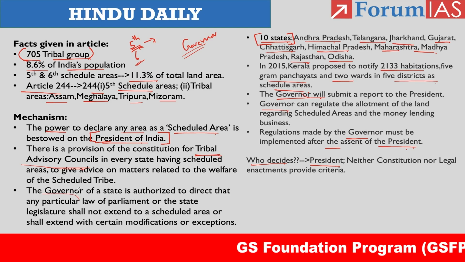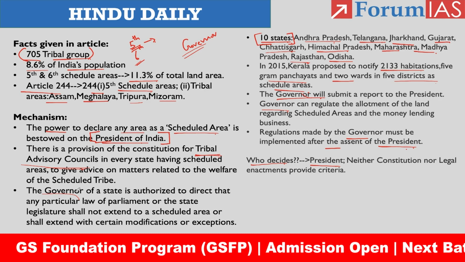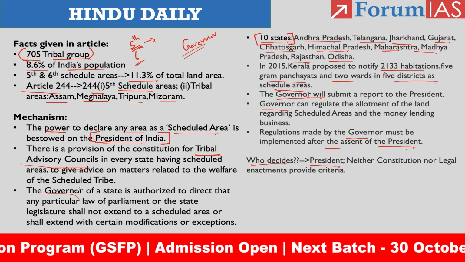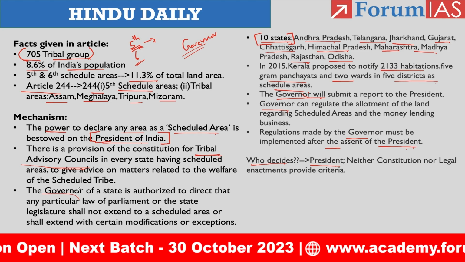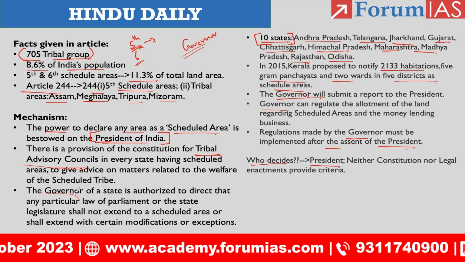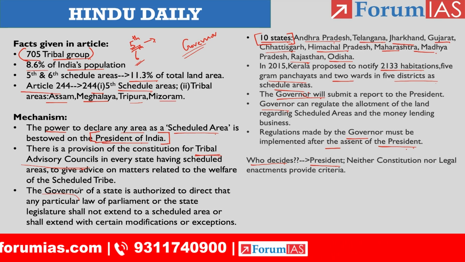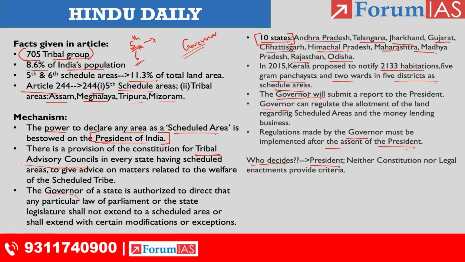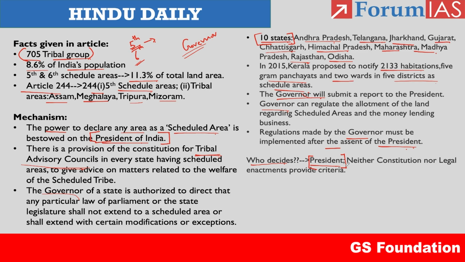Then the governor can regulate certain activities at the ground level, especially related to land allotment and the money lending business. At the end of every year, he will submit a report to the president with some recommendations. If any act or provision is regulated by the governor, it should get the assent from the president. Then only will it come into force at the ground level. And who decides the scheduled area? As I already told you, it is the president, the authority to decide or notify a scheduled region. And with respect to the criteria, we don't have any criteria in the constitution or in any legal enactments.